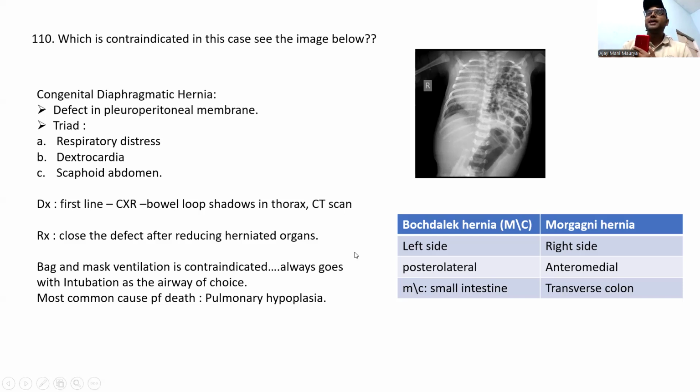And please remember this one, guys. Sometimes they will ask that if the herniated organs are on the left side, it is called Bochdalek hernia. So the most common is the Bochdalek hernia. Right side is called the Morgagni hernia.